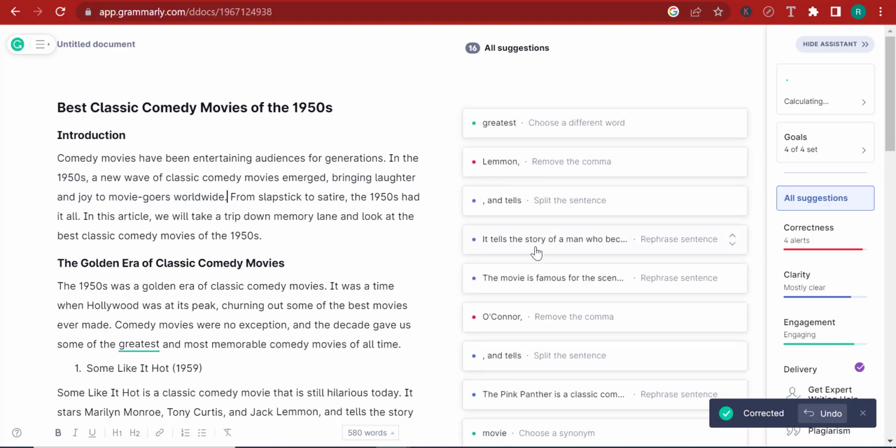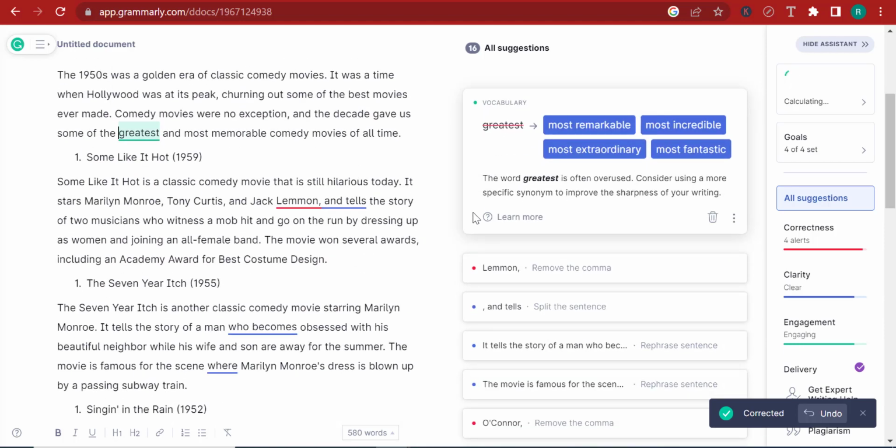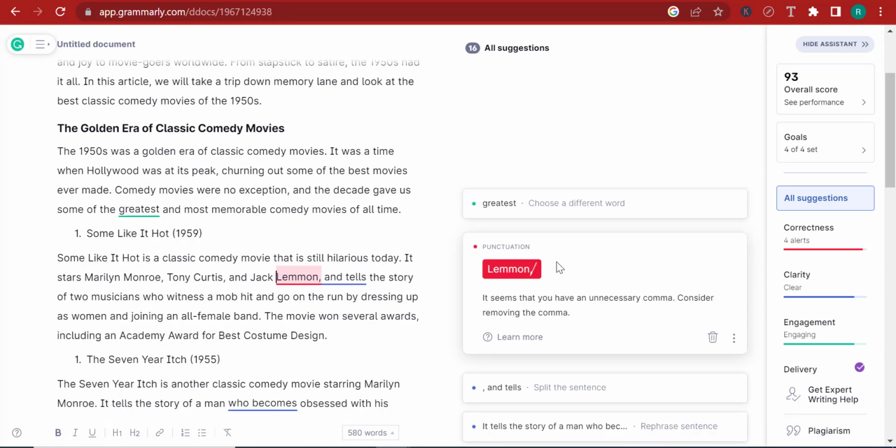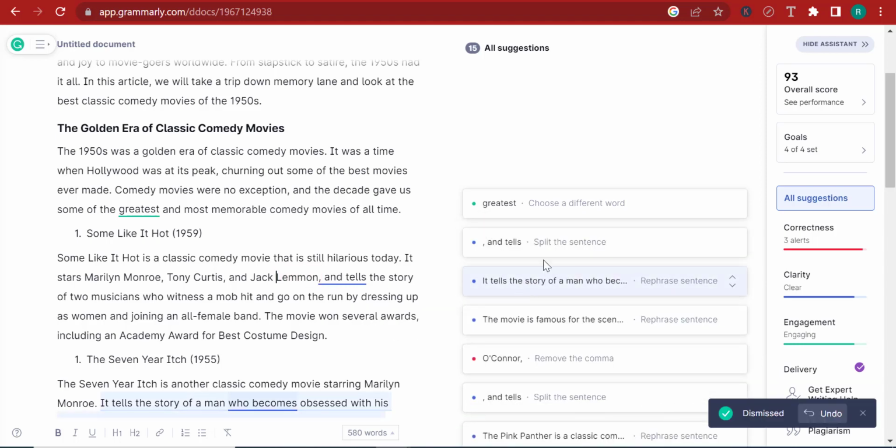Now, this one here, I can just accept what they say or not accept. They're just giving me some propositions here, and sometimes some words are wrong and sometimes they're not wrong. So for example here, Jack Lemon is a name, it's not a lemon. But they think that this is about a lemon and that we made a mistake. So what I can do is just dismiss it, because this is not a mistake.